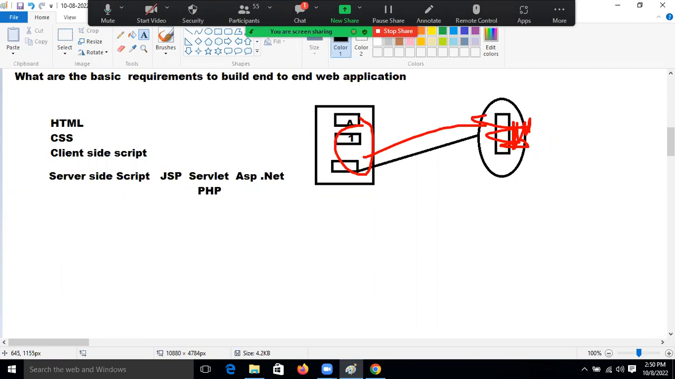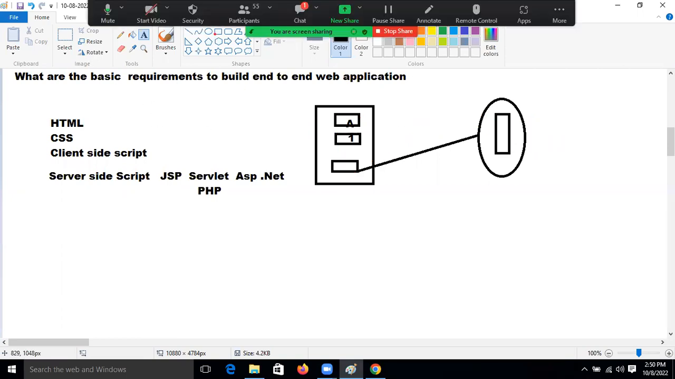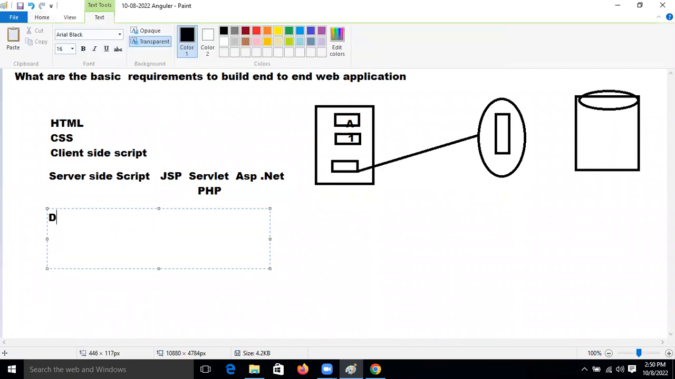Now, after submitting this data, if we want to store this data permanently somewhere, like in a database, then we need one database also or not? Come on, yes, Ravi. One database. So for that purpose, we need a database also.